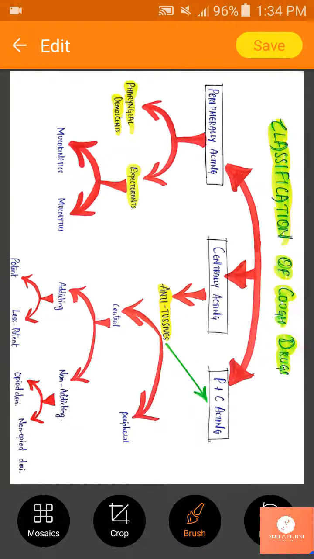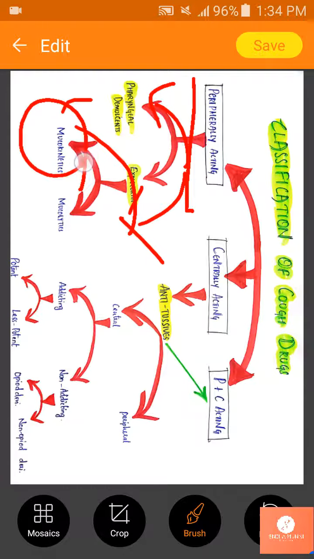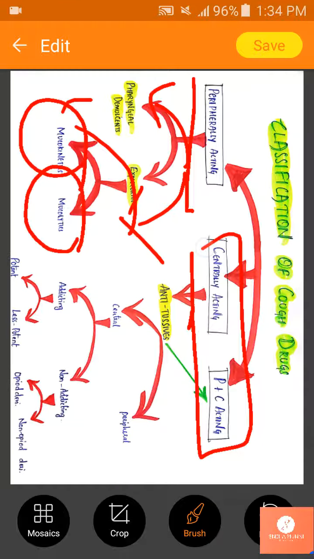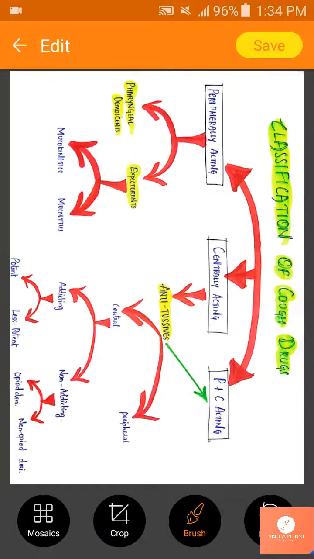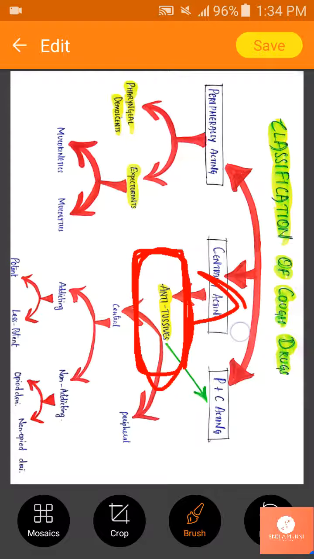So yes, coming to classifications in peripheral acting, we again have pharyngeal demulcents and expectorants, and expectorants are subdivided into mucokinetics and mucolytics. Then coming to centrally acting and peripheral acting, if you see this, there is only one class of drugs, that is the antitussives, which acts as both centrally and central plus peripherally acting.